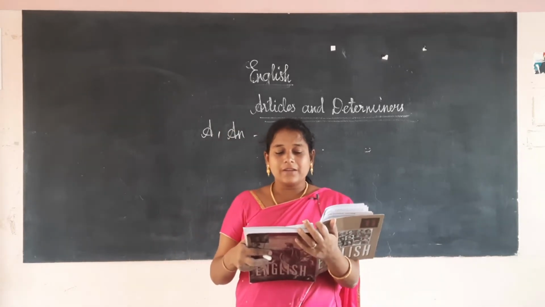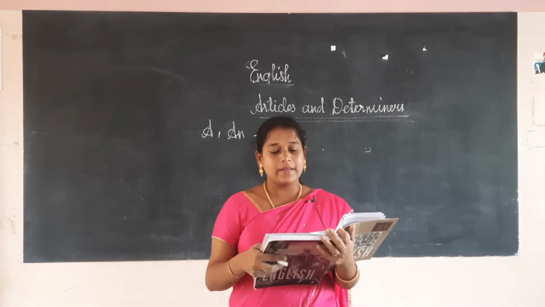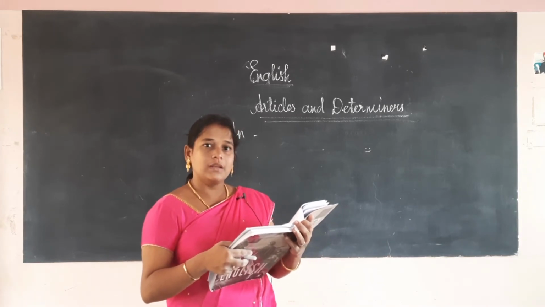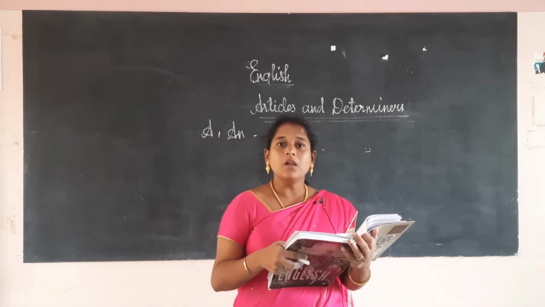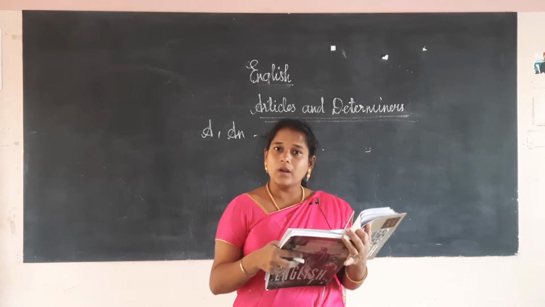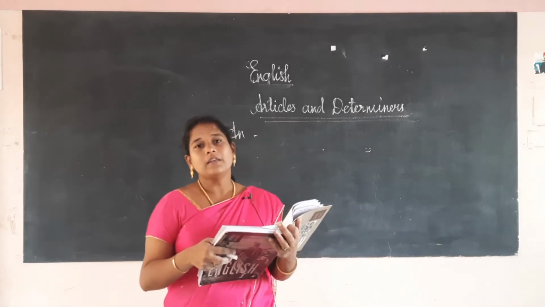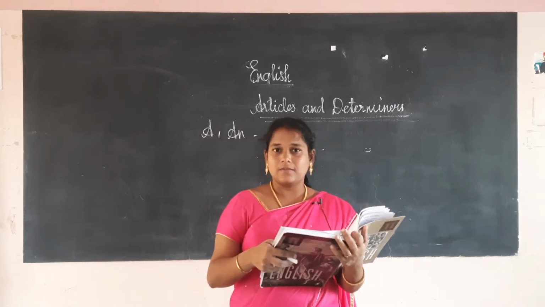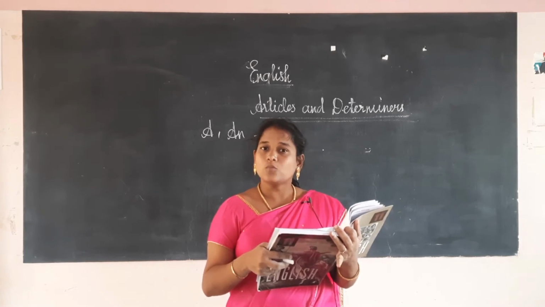The indefinite articles we will use before a countable noun to indicate one. "A" and "an" indicate only one thing. It is used before a countable noun which indicates only one. For example, I have a scooter and a bicycle, and not two bicycles. So, we will use "a scooter". Here "a" means one.